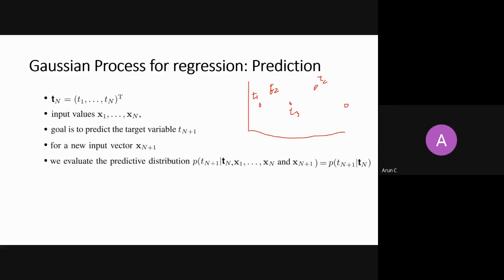That is a good part. I need to predict some other values also. Let's say here, here, here, and so on. I want to predict all these values at discrete places, but they are so close that when you plot them, you can see it as a function.